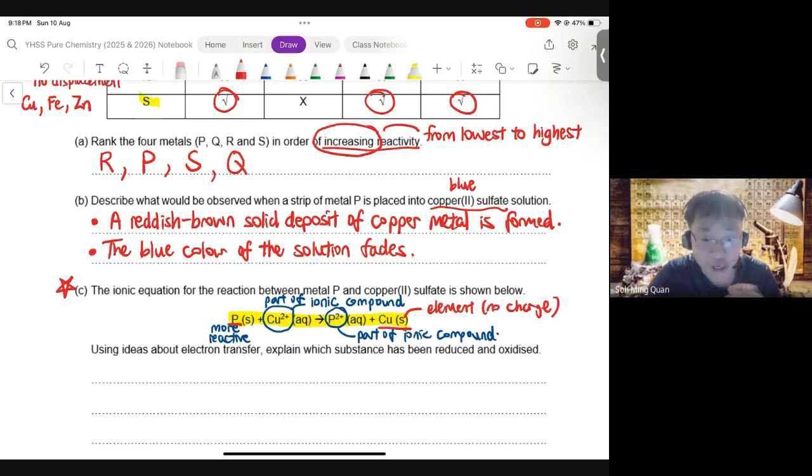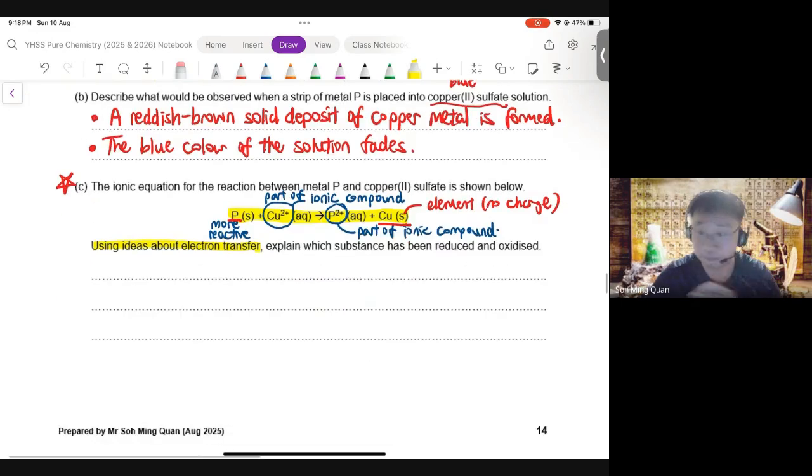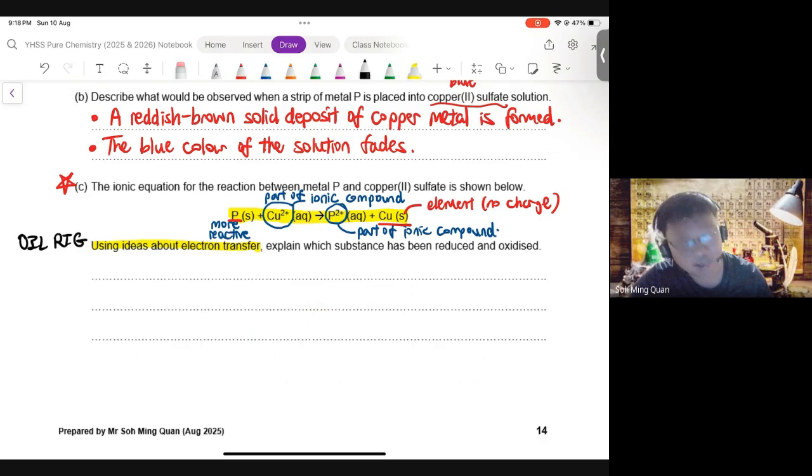Now, this question in part C requires us to use ideas about electron transfer to explain which substance has been oxidized or reduced. This is a good opportunity to revise redox. Remember, I told you all before WA3 that redox is the foundation for metals. Now you can see why. So, what is about electrons? Remember, OIL RIG: oxidation is loss of electrons, reduction is gain of electrons. So, what has P done? P is oxidized.